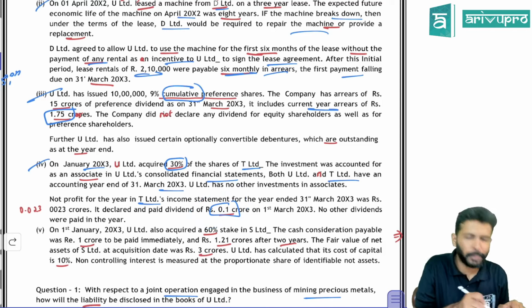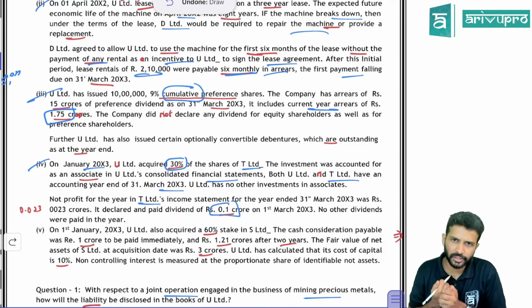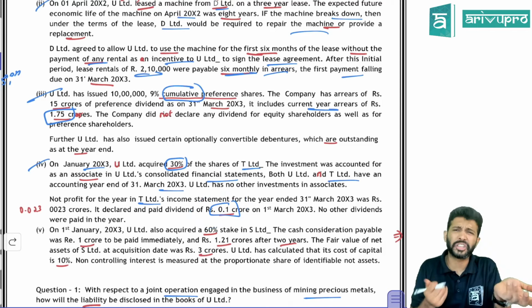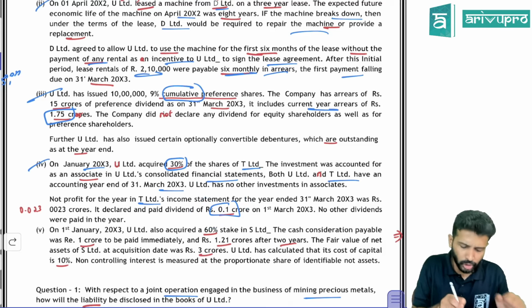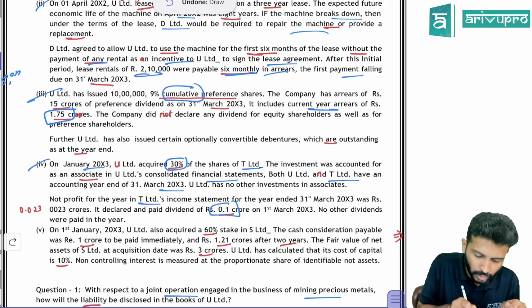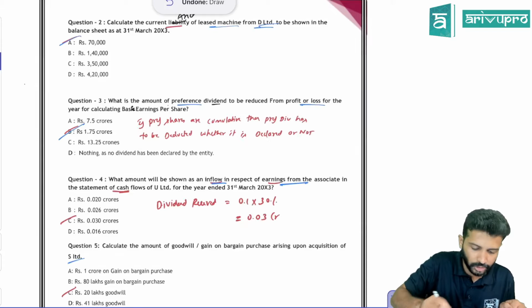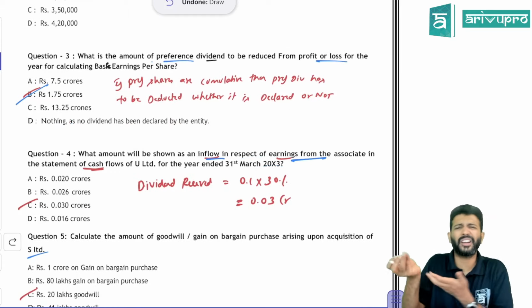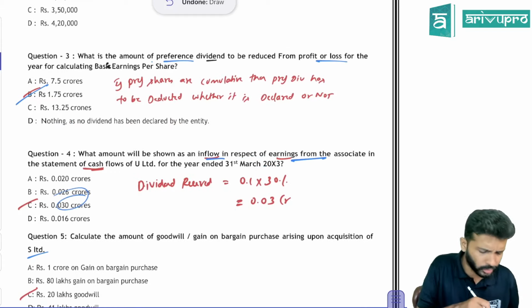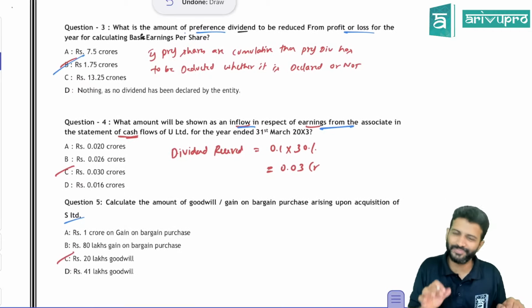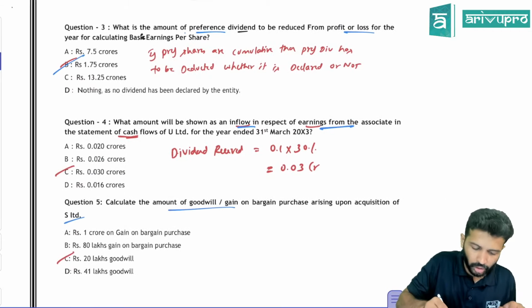If the associate company pays the dividend, you as an investor will receive not the full dividend, but only your share. That only will come in the cash flow statement. So total dividend declared is 0.1 and we own 30% share. So take 30% of 0.1. That is the dividend received. Dividend received is an income, so that's what you will show in your cash flow statement. That's what they asked.